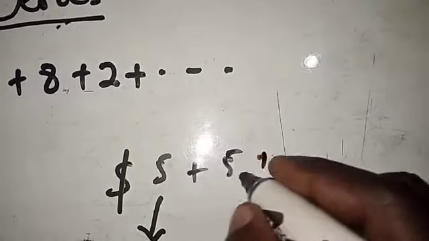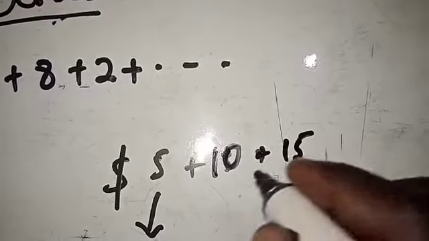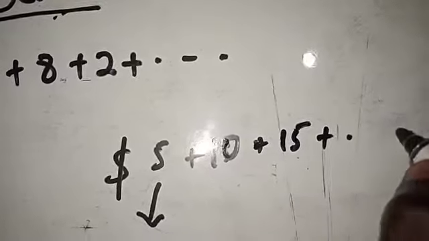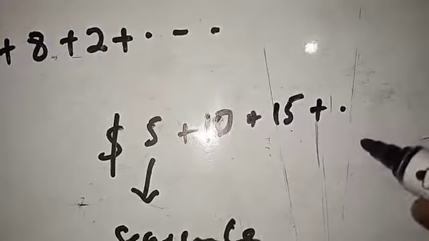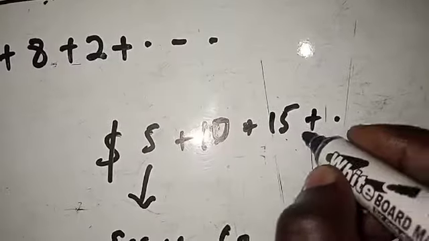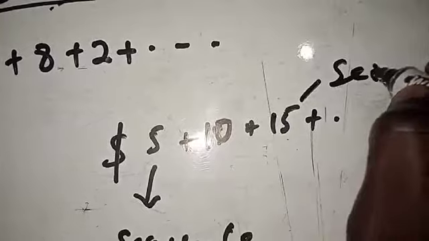Plus 5 on the second day, you can see that will be 10. Then another 5, the third day will be 15, and so on and so forth. Is that okay? Each day that you are saving is what we are calling the sequence. If you sum everything together here, that becomes the series.